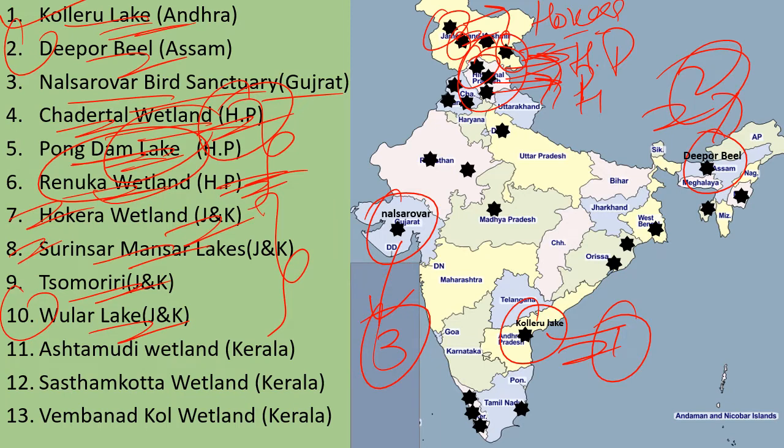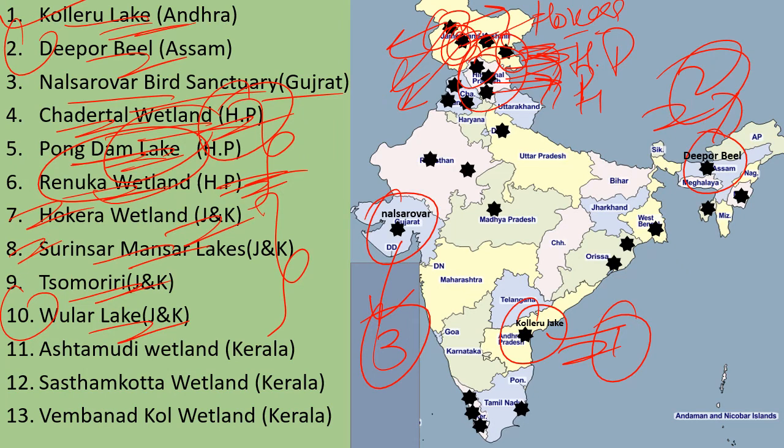It will come here. So this one is the Hokera wetland, and this one is the Vular Lake. तो यहाँ पे जो है this one is the Surinsar Mansar, and Somorari is here. Ladakh side में Somorari wetland. So 4 wetlands of international importance are from Jammu and Kashmir.